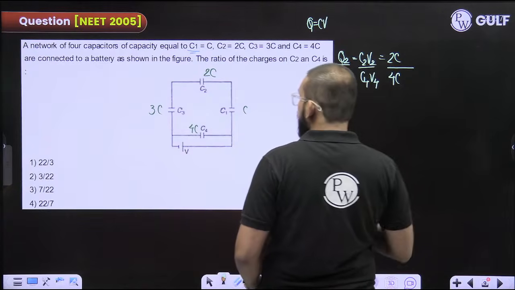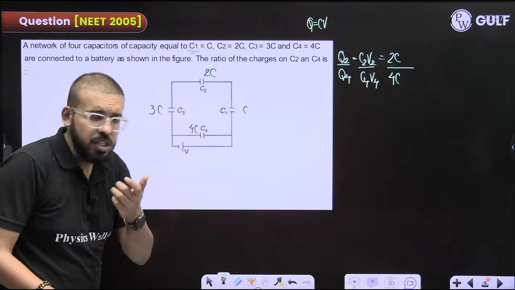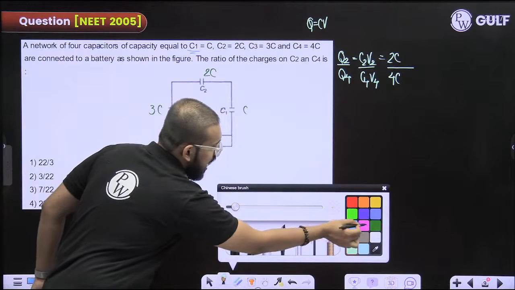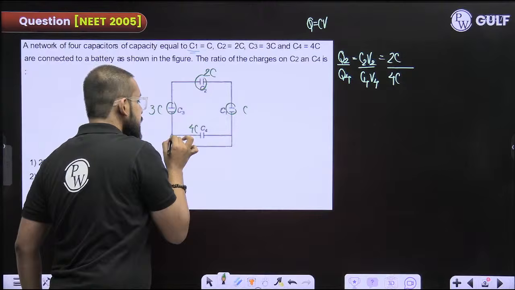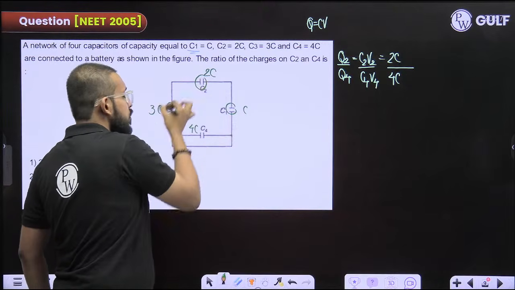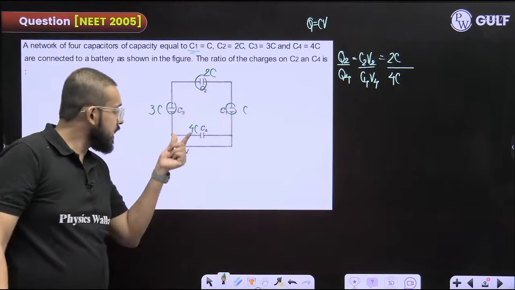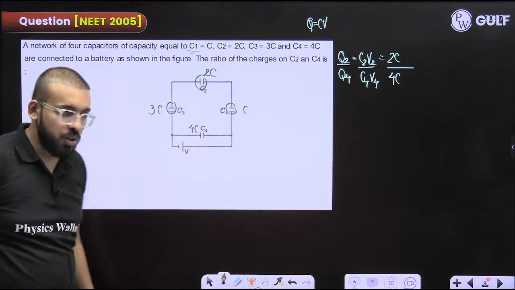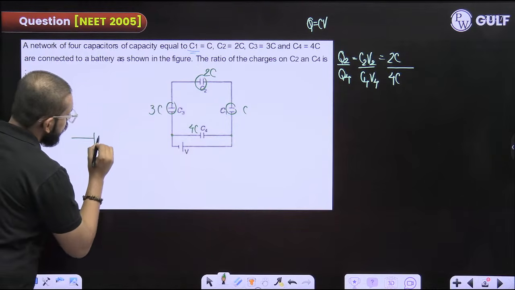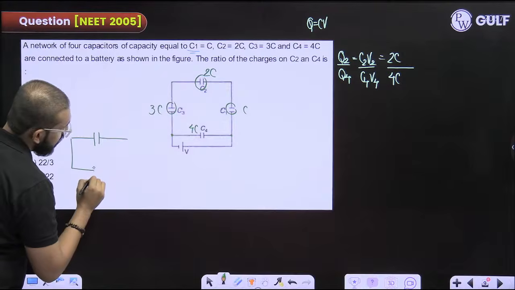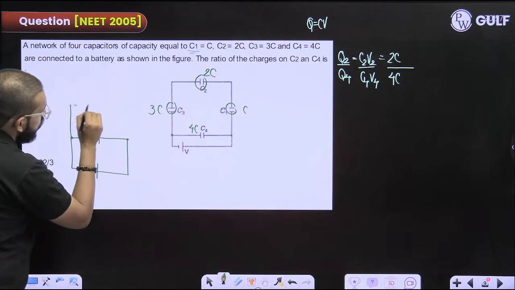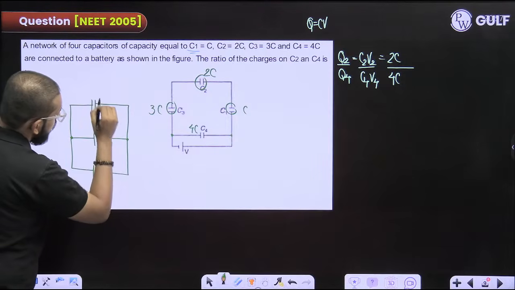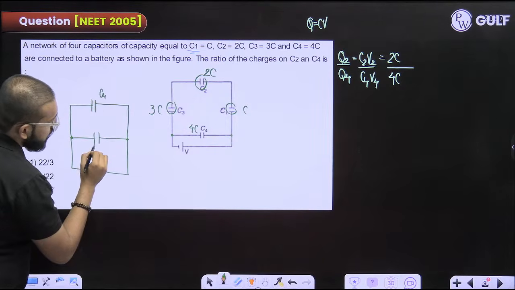Fine. V2 and V4. Now by this time you would have been able to get that these 3 capacitors are connected in series. You will find the equivalent of them, and that would be connected in parallel with this C4. But this C4 is clearly connected in parallel with this battery, right? I'm going to replace them by their equivalent soon, the equivalent of these 3.